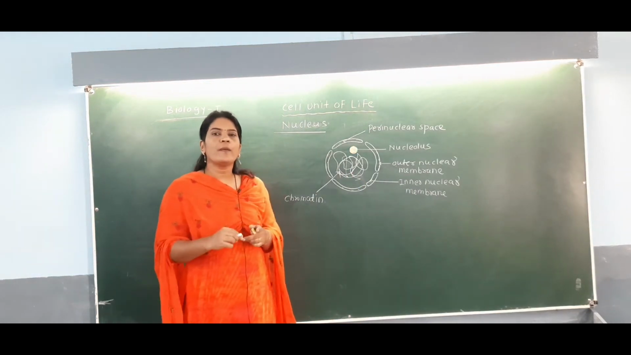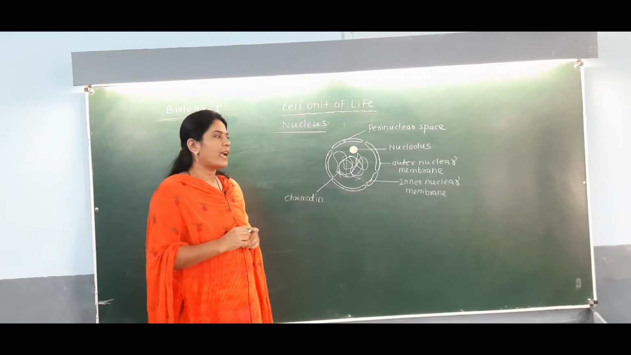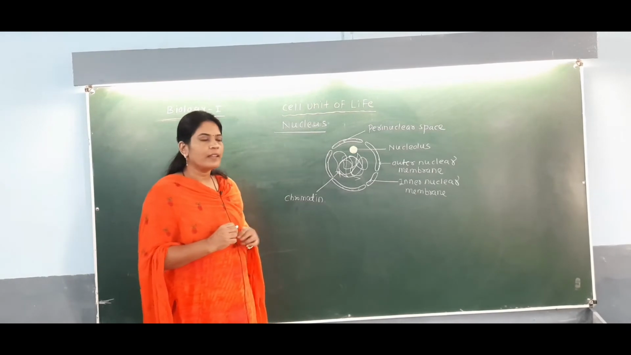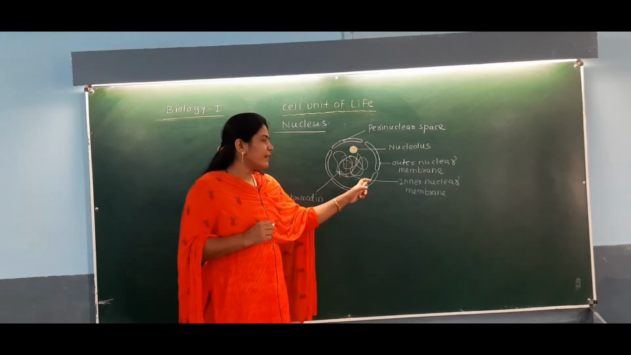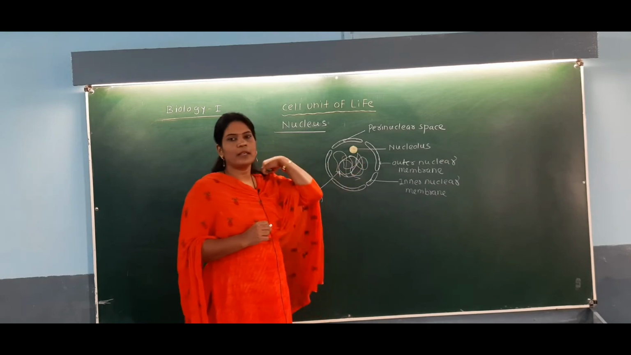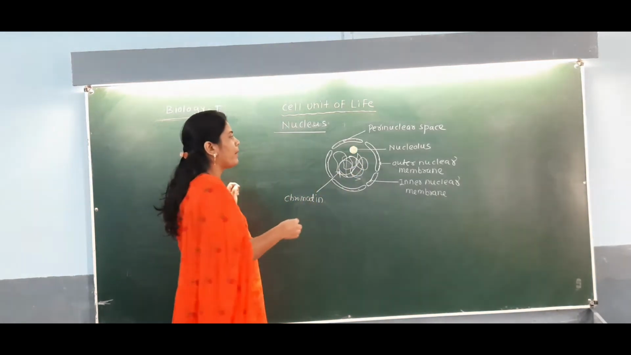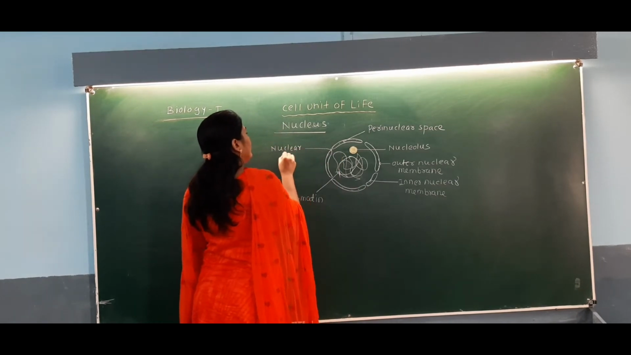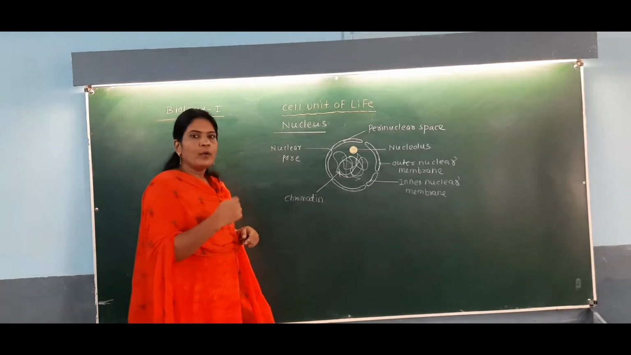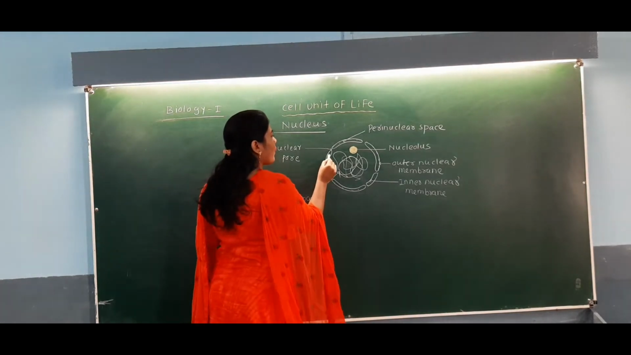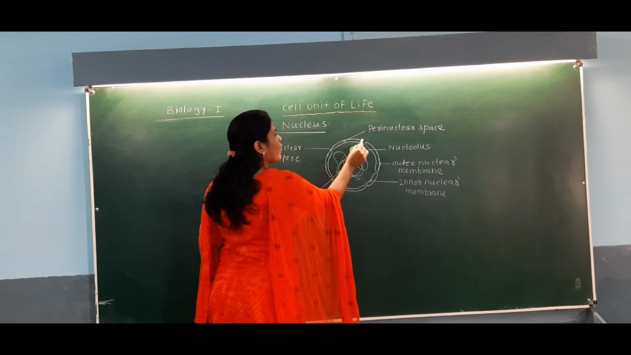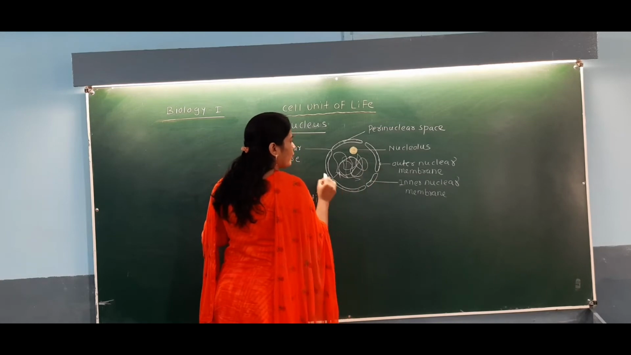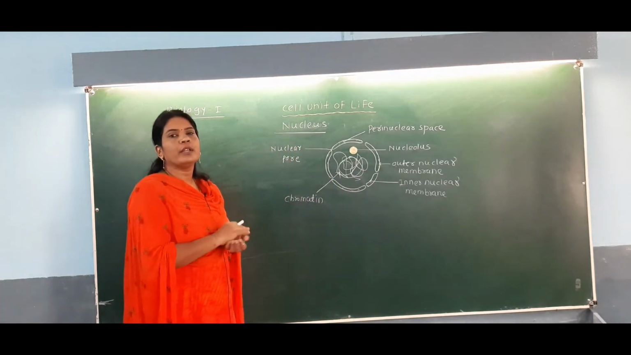If we observe this nuclear envelope, you can see that it is not continuous. It is interrupted at some places, and that interrupted part of the nuclear membrane is called a nuclear pore, which is formed by the union of the outer and inner membrane. You can observe that the outer and inner membrane unite together and form a gap in between the nuclear membrane, and that gap is called the nuclear pore.